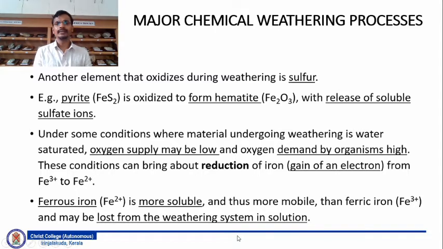Under some conditions, where the material undergoing weathering is in water saturated conditions, where the oxygen supply may be low and still the oxygen demand by organisms is high, these conditions can bring about reduction of iron, that is gain of an electron. Earlier it was a loss of an electron, here it is a gain of an electron, from Fe3+ to Fe2+. So Fe2+ is the ferrous ion, which is more soluble and more mobile than the ferric ion, that is Fe3+, and it may be lost from the weathering system in solution.